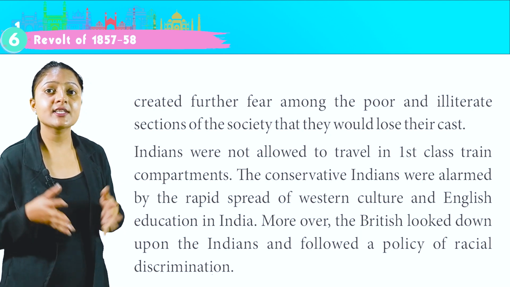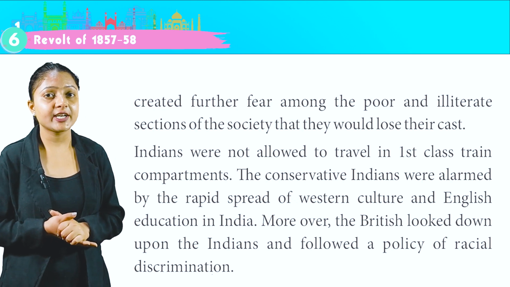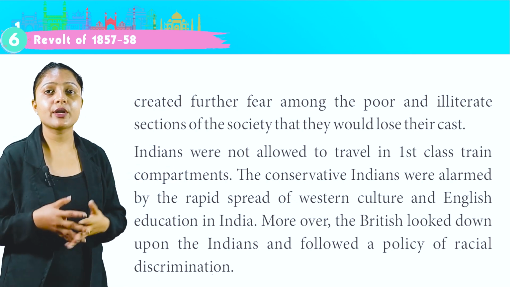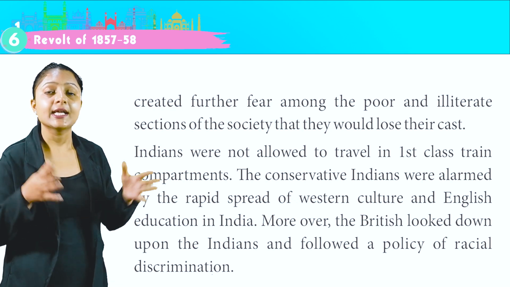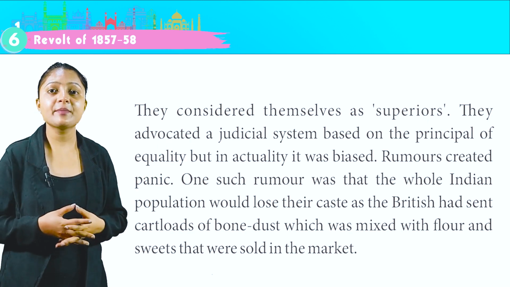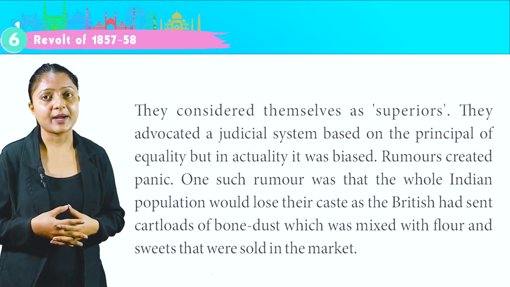The conservative Indians were alarmed by the rapid spread of Western culture and English education in India. Moreover, the British looked down upon the Indians and followed a policy of racial discrimination. They considered themselves as superiors. They advocated a judicial system based on the principle of equality, but in actuality it was biased.